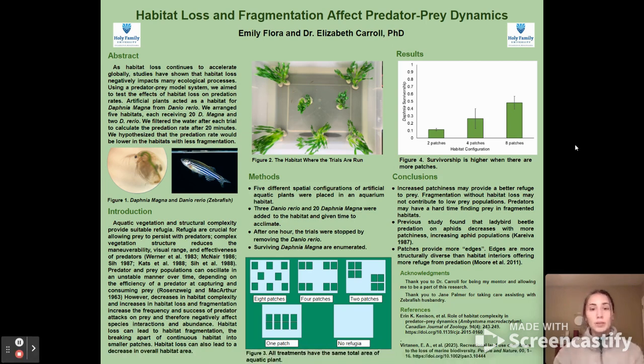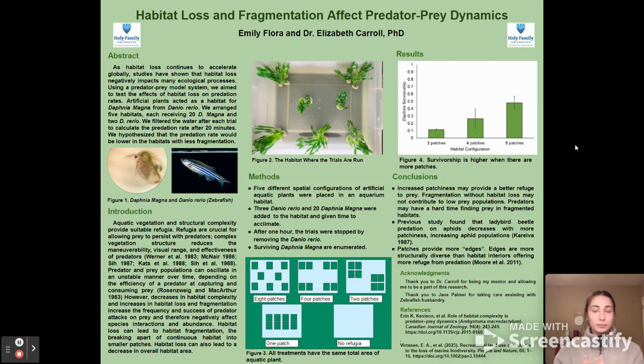In Figure 3, we see the different spatial configurations that were arranged, and it's important to note that all treatments have the same total area of aquatic plant. So we have 8 patches of 1, 4 patches of 2, 2 patches of 4, 1 patch of 8, and the 5th configuration had no artificial plant.